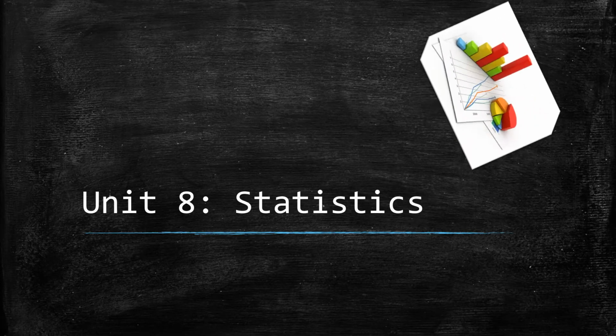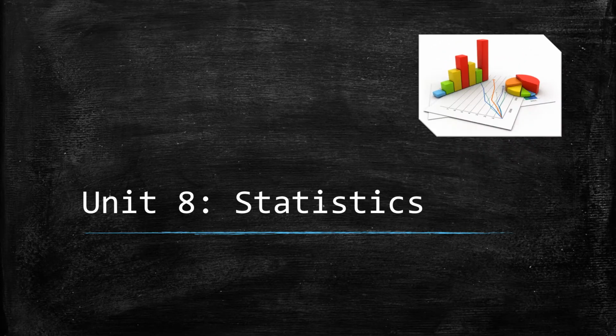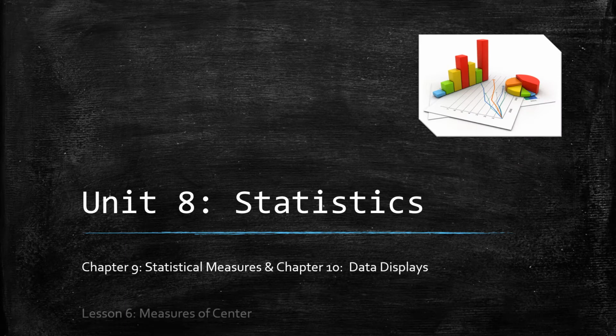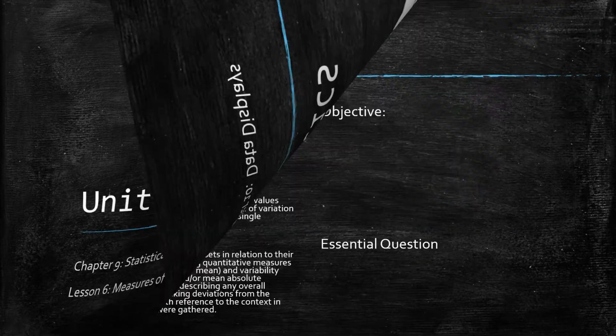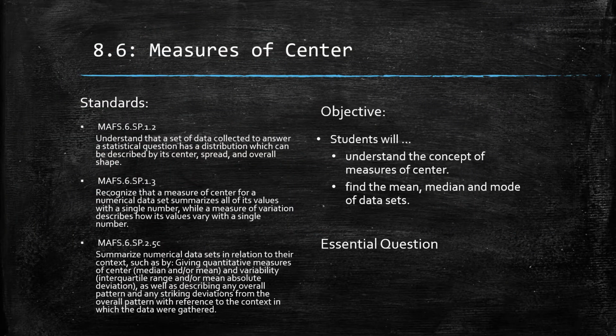All right, Unit 8 Statistics. We're talking about lesson number 6, Measures of Center. Your objective is to understand the concepts of measure of center and then be able to find the mean, median, and mode of a data set. Your essential question is, in what other ways can you describe the average of a data set?